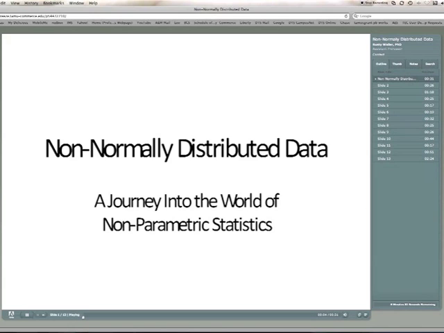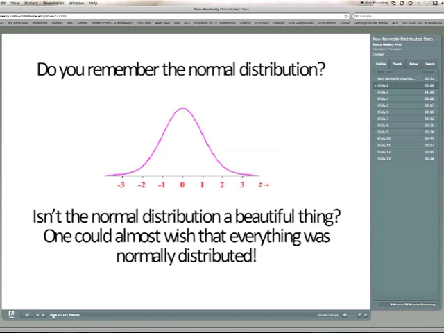It looks like we near the end of the journey, and I know you're all disappointed, having put in so much time dealing with parametric statistics and working with normal curves, that now we should journey into the world of non-parametric statistics. You've done well to make it so far, Pilgrim, and to keep so much hair with so many after it. For those of you that have seen the movie Jeremiah Johnson, we shall move into this lesson. Well, I guess it behooves us at this point to ask the question, do you remember the normal distribution curve?